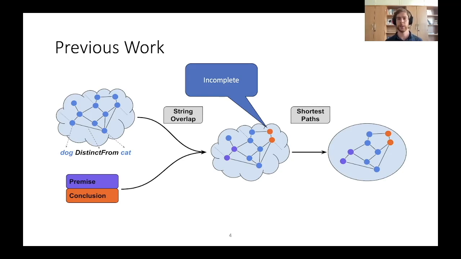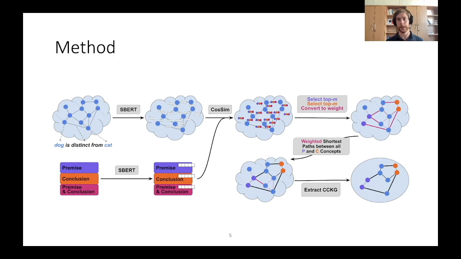Then, to find connections between these concepts, you need to link them in the graphs, for example with shortest paths. This is noisy because you're selecting the paths purely based on the graph structure, independent of any semantic information. Therefore, if you're unlucky, your intermediate concepts will be completely irrelevant for the argument. Thus, in our work, we go beyond these shallow heuristics.